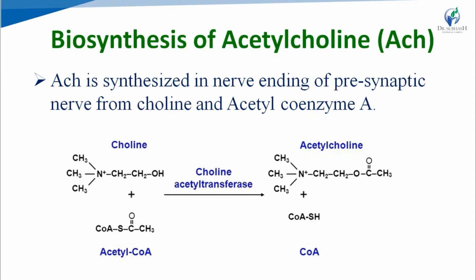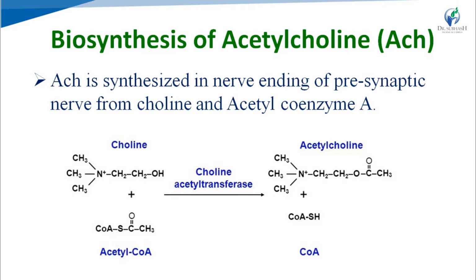How is acetylcholine biosynthesized in our body? The location of its biosynthesis is the nerve ending of the presynaptic nerve, means the presynaptic nerve terminal, and it is synthesized from choline and acetyl coenzyme A with the help of the enzyme choline acetyl transferase.